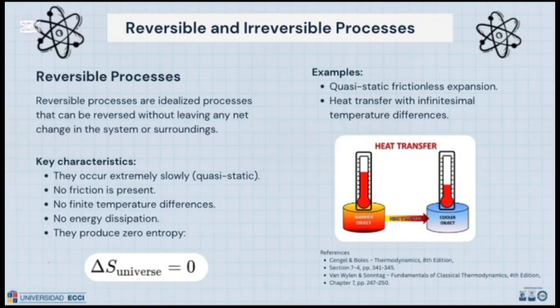Reversible and irreversible processes. Reversible processes are ideal processes that can be reversed without leaving any change in the system or its surroundings. Key characteristics: they occur extremely slowly, quasi-statically, no friction is present, no finite temperature difference, no energy dissipation. They produce zero entropy. Examples: quasi-static compression and expansion, heat transfer with infinitesimal temperature difference.